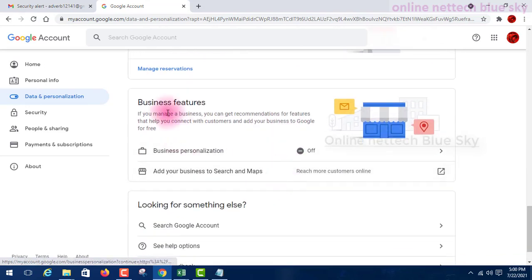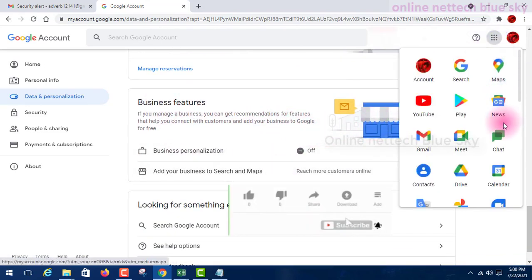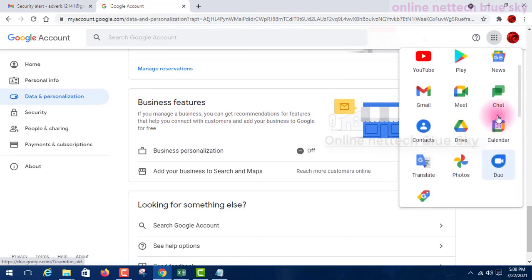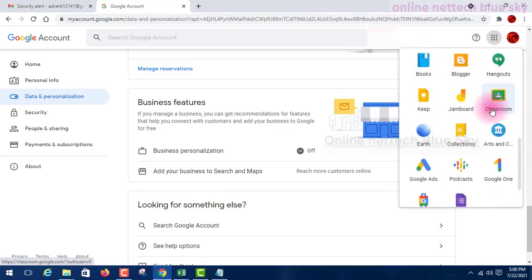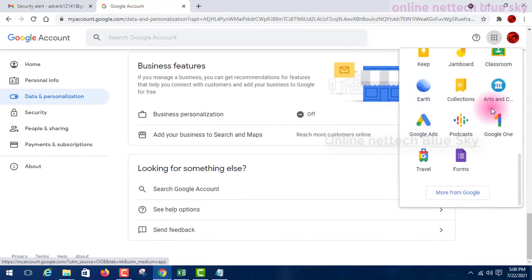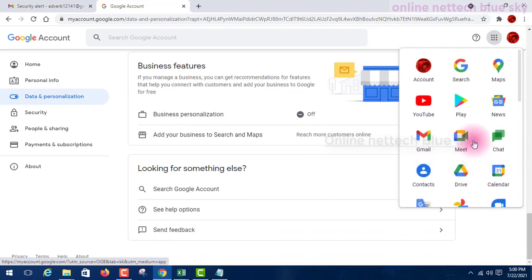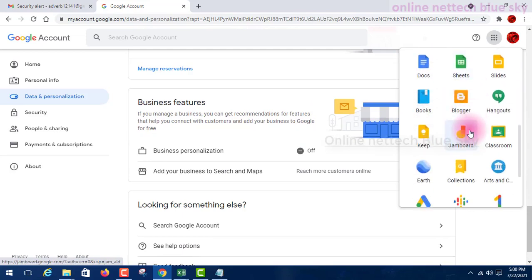Next is business features. I will show you business options. I am showing you one type of your Google business. So what is a Google business, and how does it work in your different types of accounts?